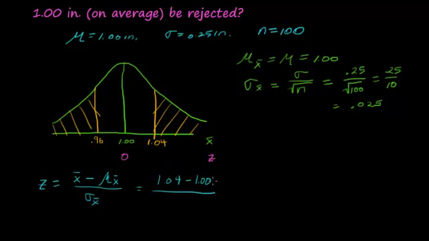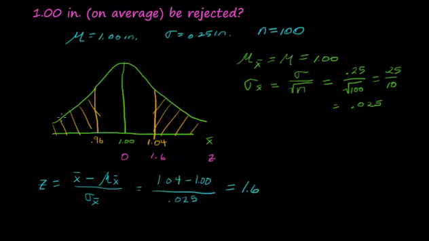After running the calculation, we get 1.6. So our z-score here for 1.04 is 1.6.